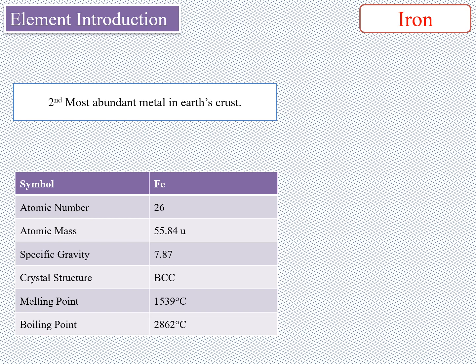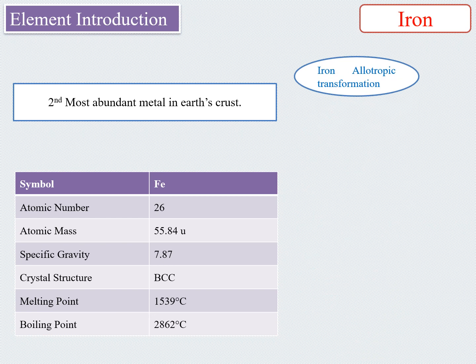In this table, one can observe the different basic characteristics of iron, that is atomic number 26, atomic mass 55.84, specific gravity 7.87. So for converting specific gravity value into the density, we have to multiply specific gravity value by the density of water. The crystal structure of iron is BCC, the melting temperature of iron is 1539 degrees centigrade. The boiling point for iron is 2862 degrees centigrade.